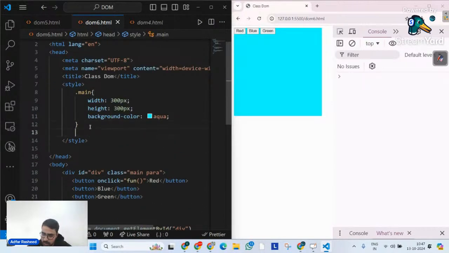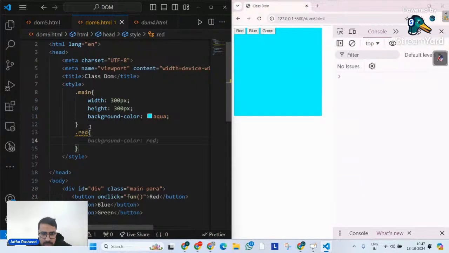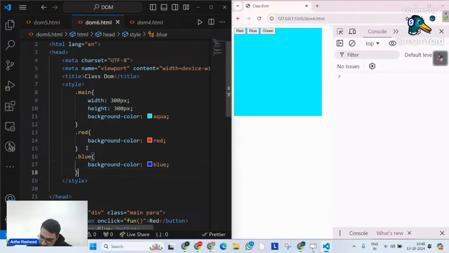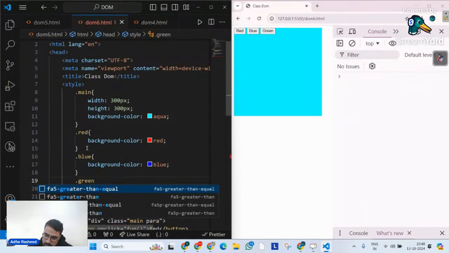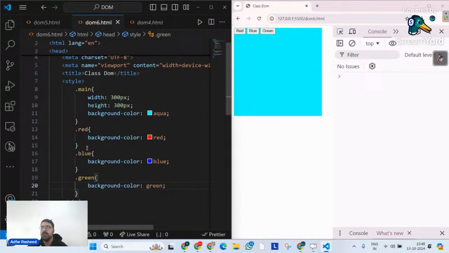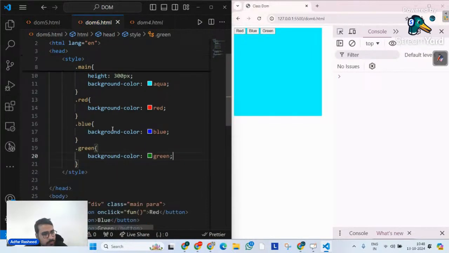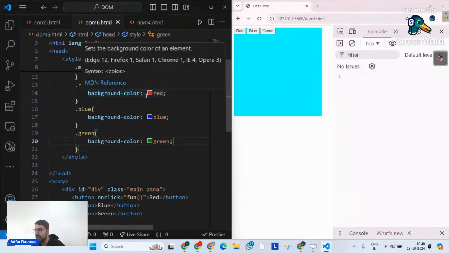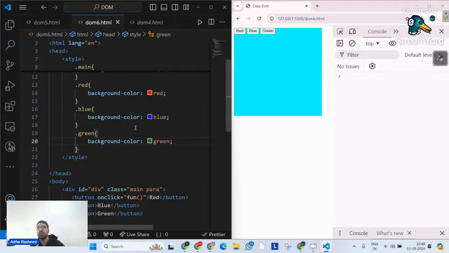So I would simply want here that I will add a red class to it, where the background color will be red. In a similar way, I will create a blue class here, where the background color will be blue. In a similar way, I will simply create a green class, where the background color will be green. Okay. Now, what is it that I actually want, so that when I click on this red button, it will make the red background. How can I do that according to the logic that I have written? When I click on blue, it should make the blue background color, and when I click on green, it should make it green according to the logic we have written.